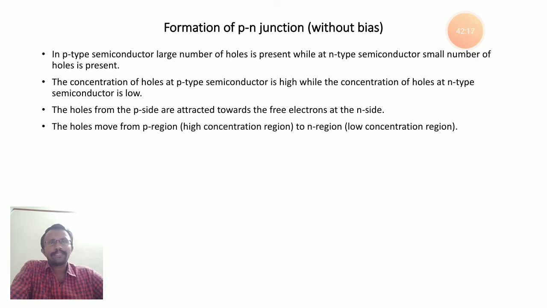Once electrons move from n to p, they become negative ions. The holes moving from p to n type become positive ions. In this way we can form the p-n junction. Here the movement of holes and the movement of electrons occurs naturally. That's why the biasing here is known as unbiased, or you can say zero bias p-n junction. So this is about the explanation of the law of mass action, drift and diffusion currents, and lastly the formation of p-n junction.